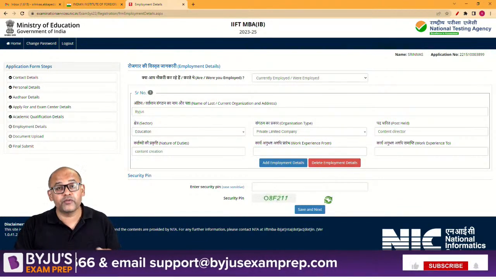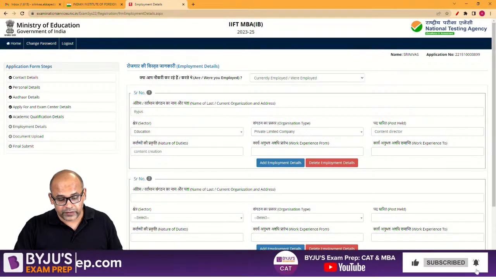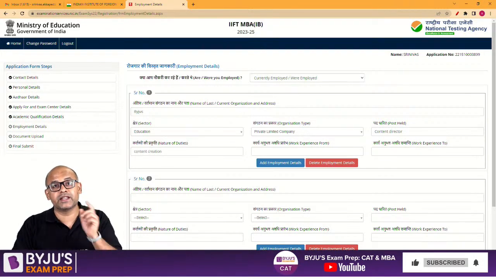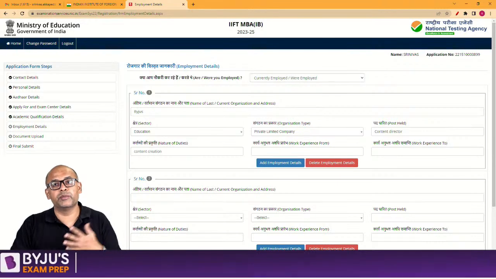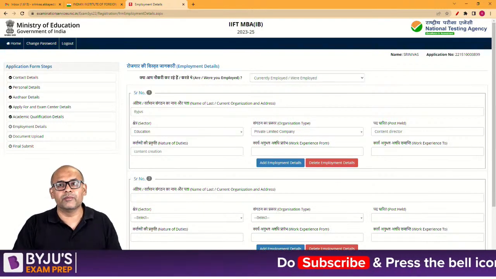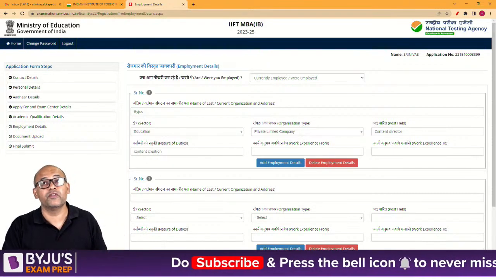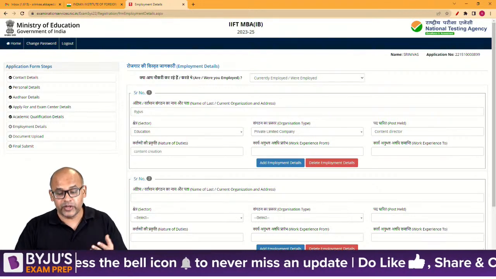Work experience: you have to enter your starting day of work. The whole idea here is that if you have worked in multiple organizations, you can add employment details. The first block will be for the first company's starting and end point, the second block for the second company, and so on, depending upon how many companies you've worked in. I have been a part of about 6, 7 companies in the last 12 to 15 years of my career, so I'll obviously not be mentioning everything because this is just to show you.